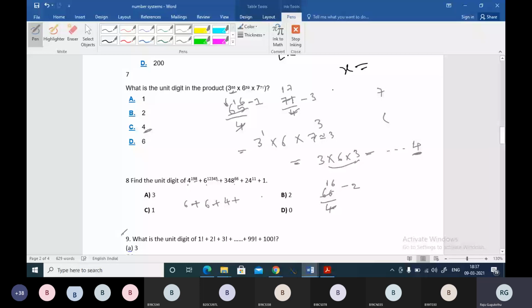So these are the unit digits, plus 1. Now the sum: 6 plus 6 is 12, 12 plus 4 is 16, plus 4 is 20, plus 1 is 21. So the total sum is 21 and the unit digit is 1. So 1 is your answer.